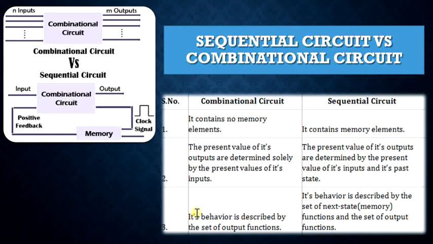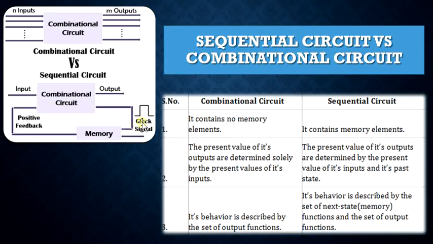In a combinational circuit, the present value of its outputs is determined solely by the present value of its inputs, hence there is no feedback involved, whereas in the sequential circuit the present value of its outputs is determined by the present value of its inputs and its past state. Hence we have feedback involved in the sequential circuit.